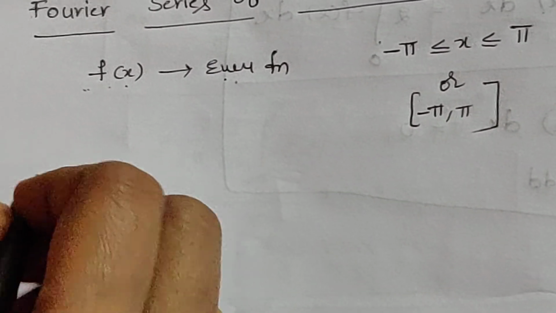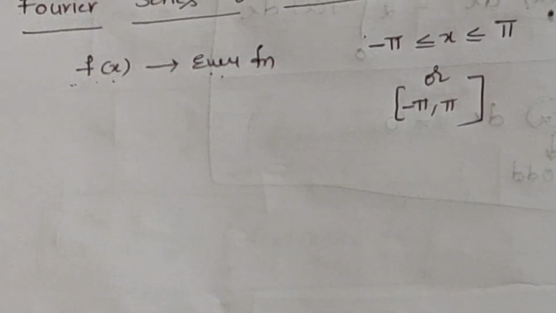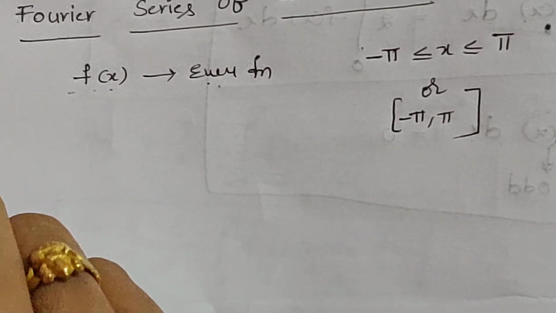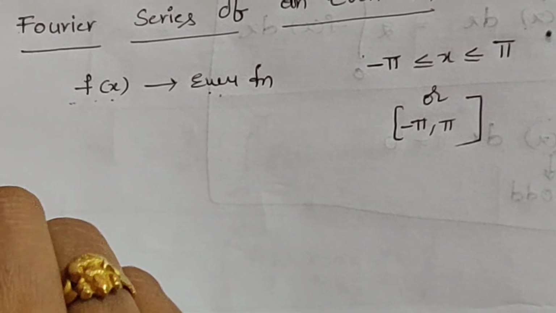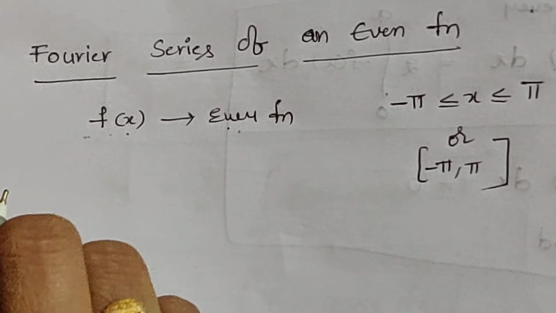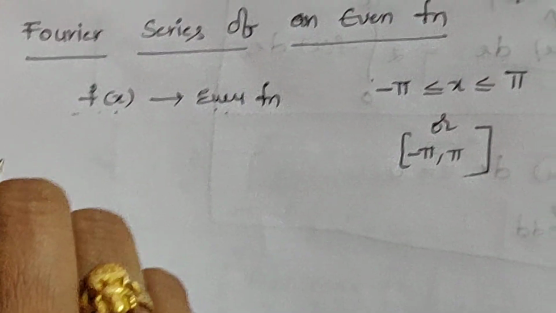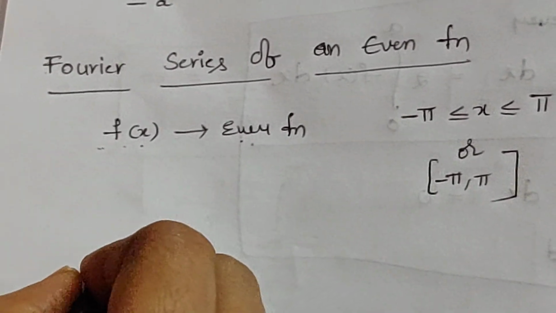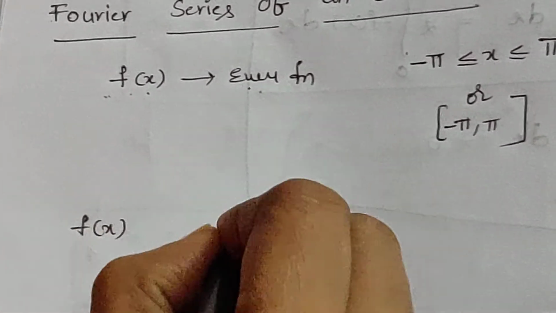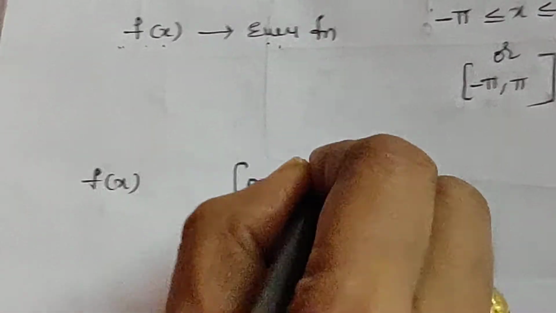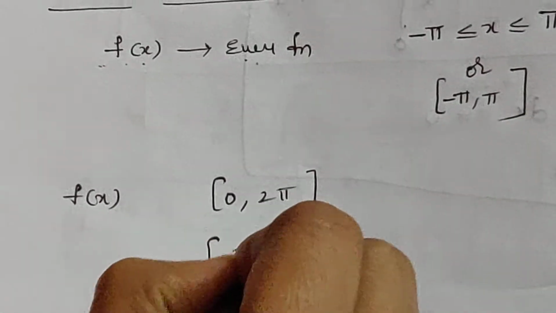In that situation, what about the three Fourier coefficients a0, an and bn? Actually, in the last sessions we did the Fourier series of a function f of x defined in the interval 0 to 2 pi as well as minus pi to pi.